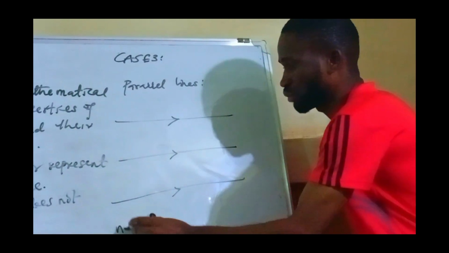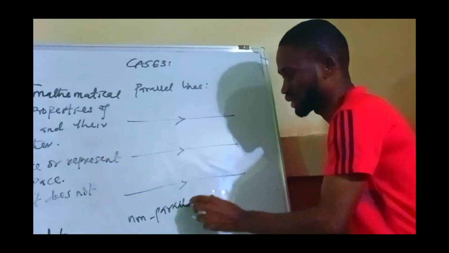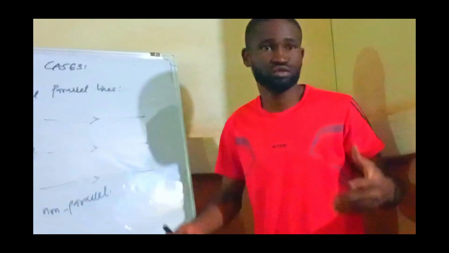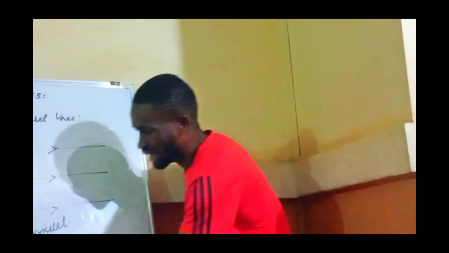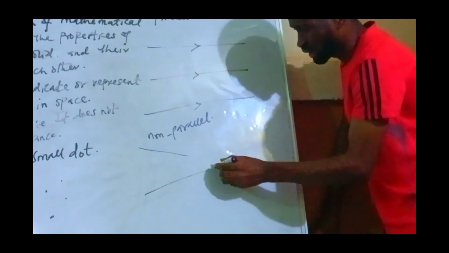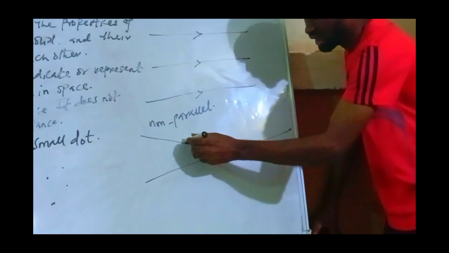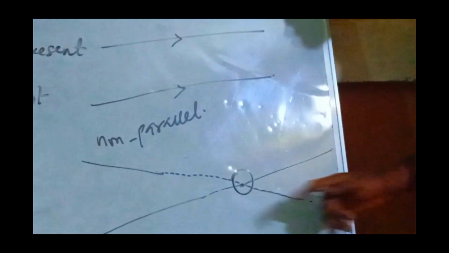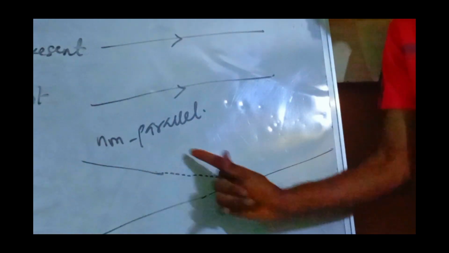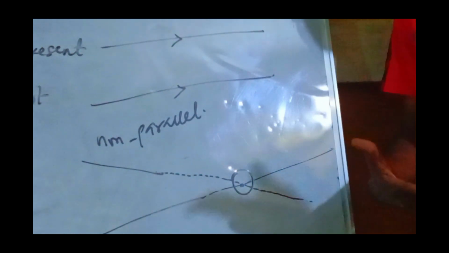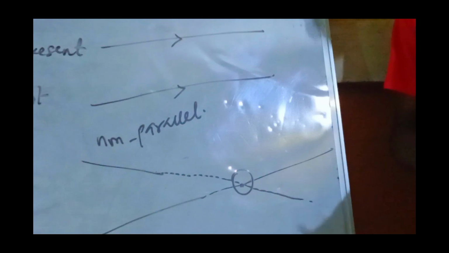But when you talk of non-parallel, look at this one. Non-parallel means you have 2 or more lines that must touch each other. Assuming I have a straight line, then I have another one this way. These 2 are not parallel. Why? Because if I extend this one, and extend the one on top, you notice that the 2 lines will touch somewhere here. Because they were able to touch at a point upon extension, we say they are non-parallel.